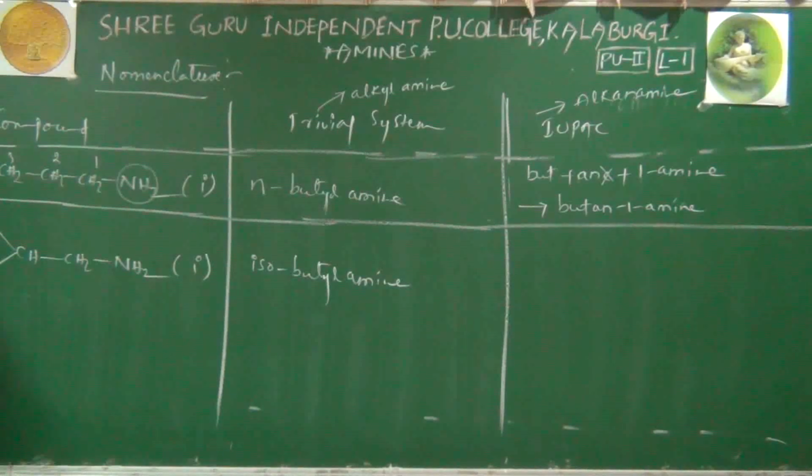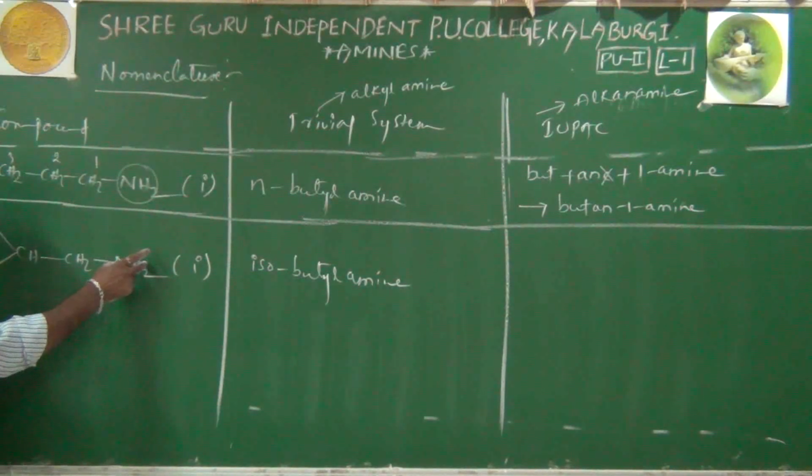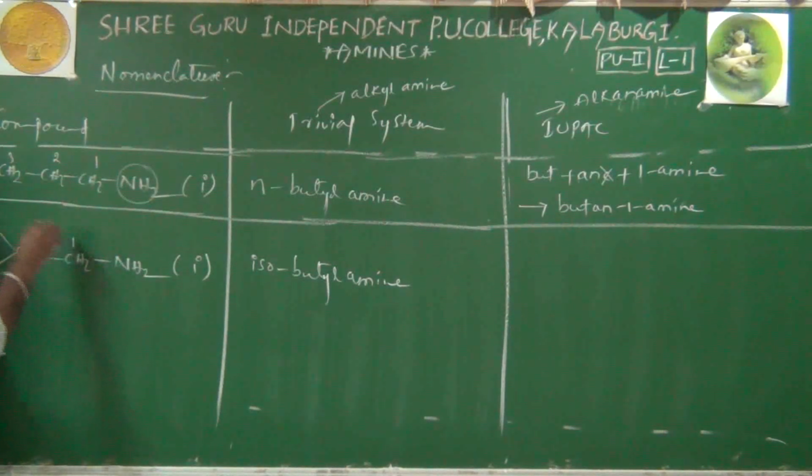Come here. How to write its IUPAC name? That is also very simple. NH2 is our main functional group. The functional group is like the head to the body. And the functional group attached carbon only, we have to give number 1. Definitely it is a terminal carbon only. Terminal means this carbon, next nitrogen only there.